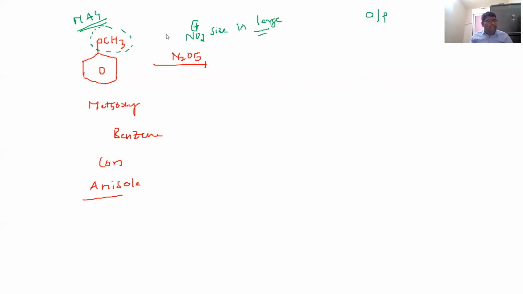But here the size of the substituent is normal. Is the size of the substituent normal or not? Normal. OCH3 is normal compared to CH3. But here the incoming electrophile is large, so definitely para will be the major product, which means the percentage yield is highest for it. For example, the para product will be 71%.